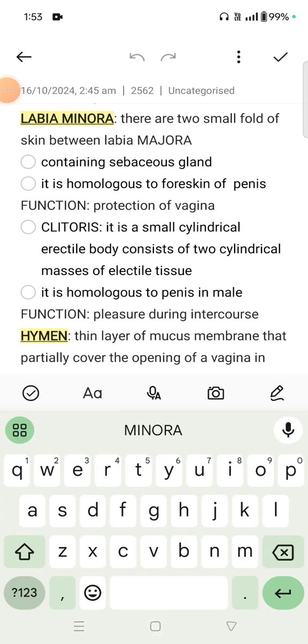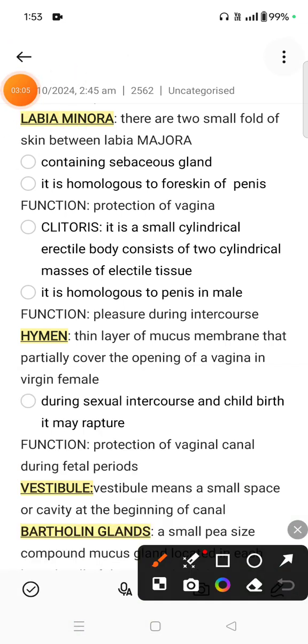Now labia minora. There are two small folds of skin between the labia majora containing sebaceous glands, and it is homologous to the foreskin of the penis. Its function is protection of the vagina.